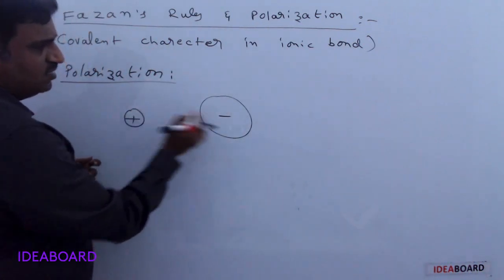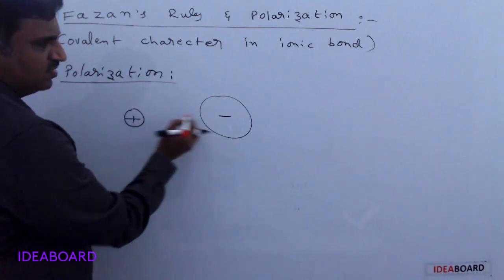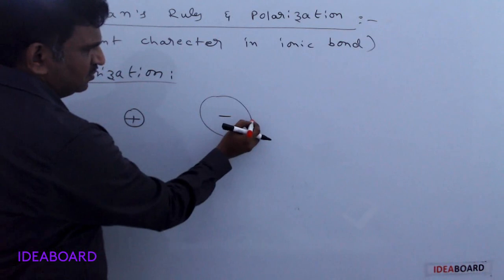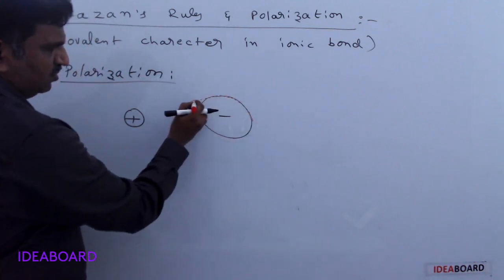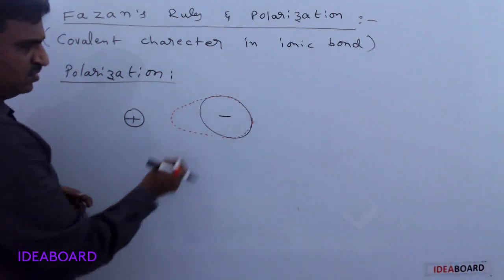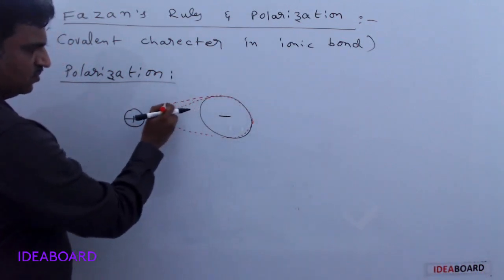Whenever the cation attracts this electron cloud, distortion in the electron cloud is observed.